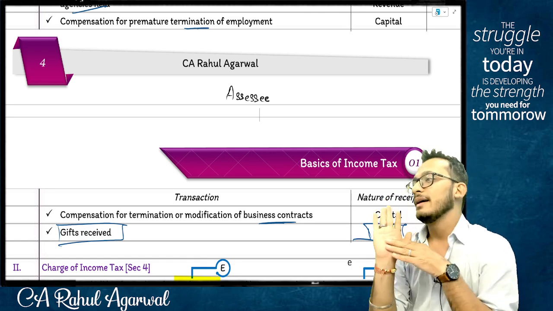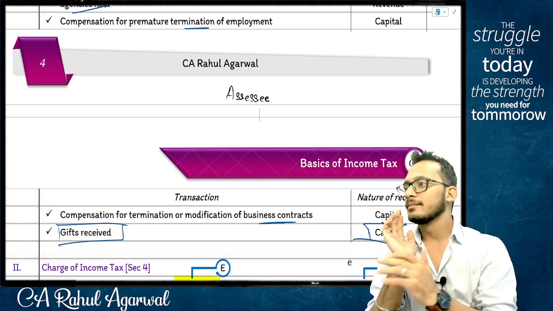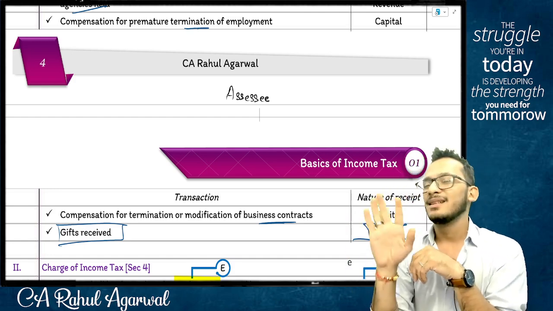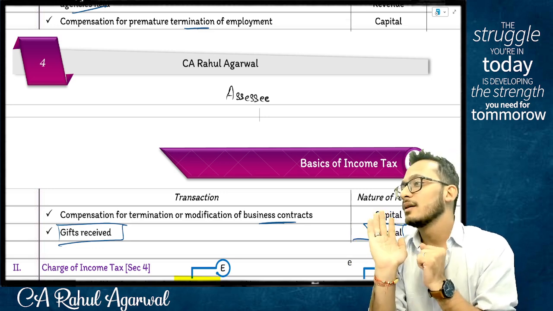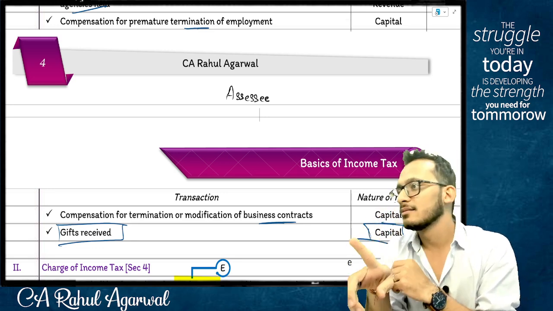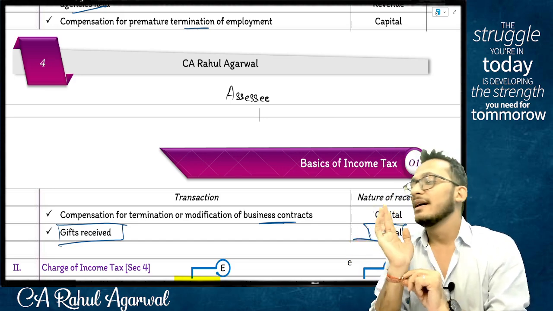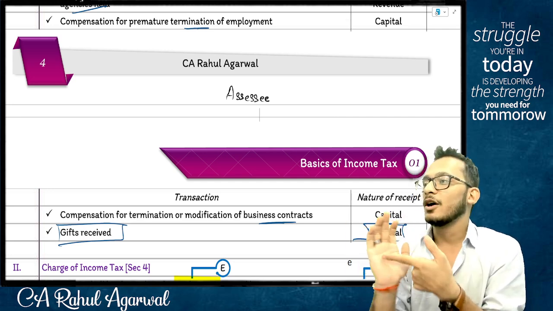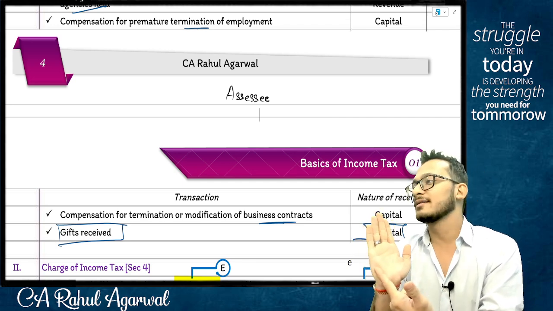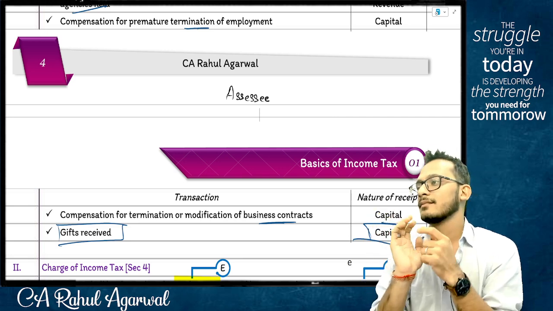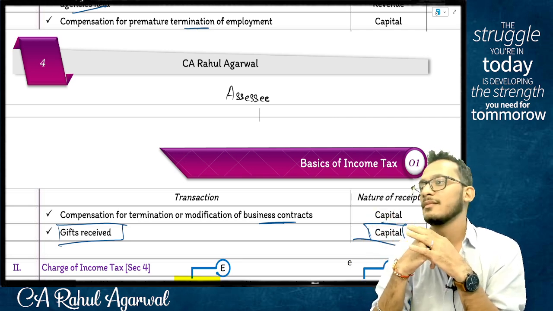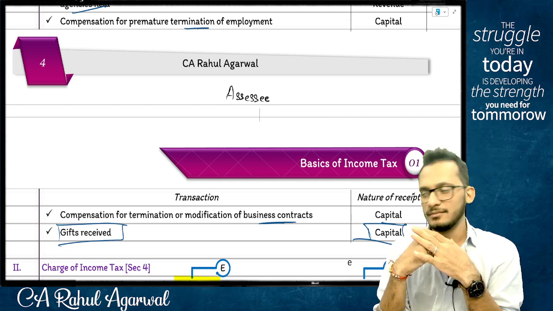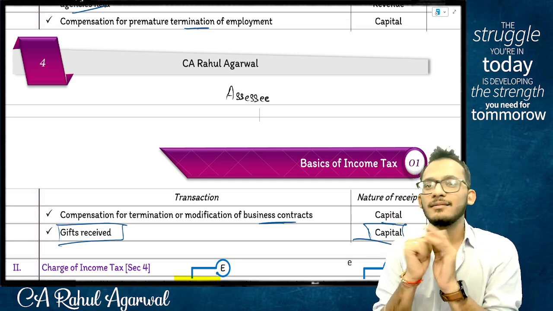I filed a return. In the return, I showed my income. I did not show his income. The income tax department came to me and said, you should have shown his income also. I said, I'm not showing. He said, no, you should. I said, not showing. He said, Rahul, I will treat you as assessee. I said, that you cannot do, because it is not my income, not my expense, not my loss, not my tax, not my refund. Neither am I doing TDS. This is his income, not my income. Correct, not correct?